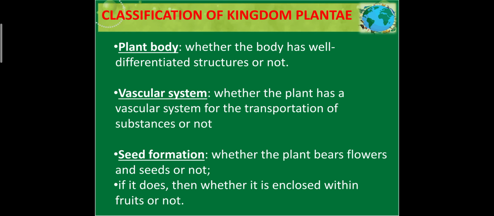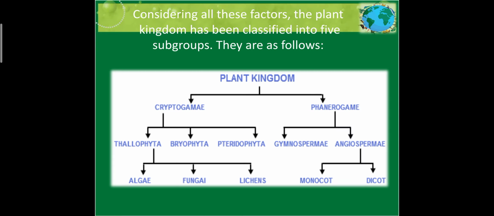Coming to the classification. The classification of kingdom Plantae is based upon a few points: plant body, vascular system and seed formation. Plant body: whether the body has well-defined structures or not. Vascular system: whether they have a well-developed system for transportation of food and water or not. Seed formation: whether the plants bear flowers and seeds or not, and whether the seeds are covered with fruit or not. This type of classification helps us.